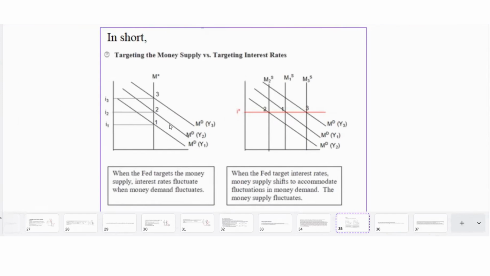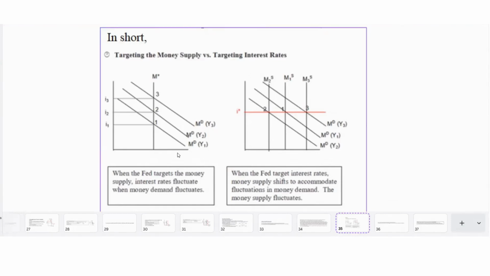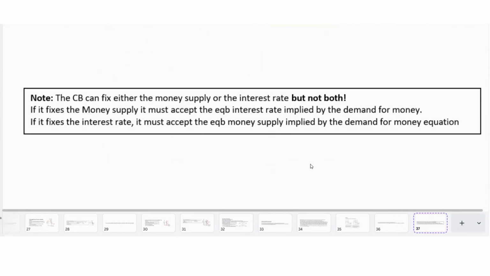If money demand is MD by 2, then given the money supply it's chosen, it has to accept the interest rate I2. If money demand is MD by 3, then given the money supply it has chosen, M star, it has to accept the interest rate I3. So if you're fixing the money supply, whenever the money demand fluctuates, the interest rate would fluctuate. You would have to accept the interest rate in this case, given the money demand. Right? If it fixes the interest rate, it has to accept the money supply implied by demand for money, right?